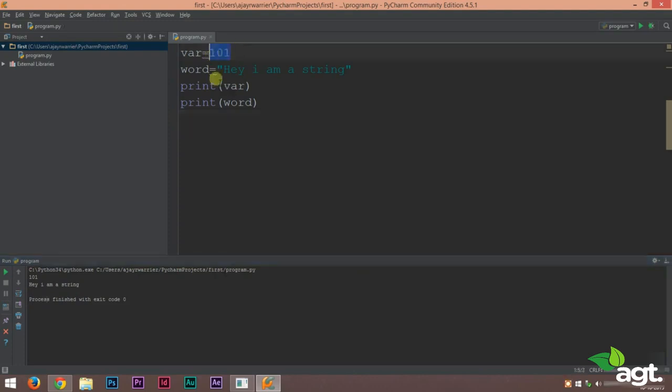For example, here our variable value is 101. So in the output screen we have the value 101. And our string variable has "hey, I'm a string", and you can see "hey, I'm a string" in the output screen. So this is how you make variables.